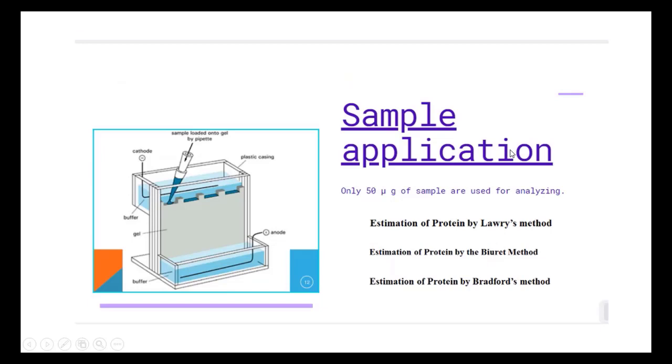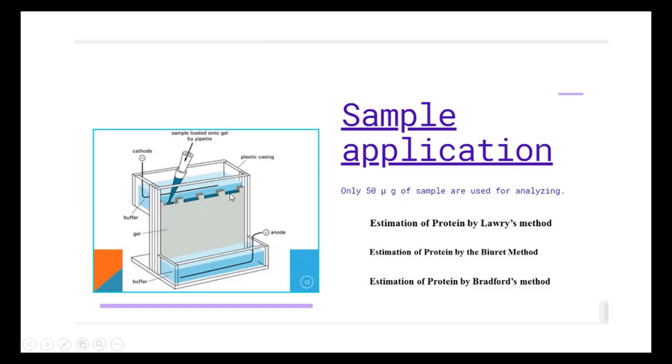Sample application. After the estimation of protein, the sample is mixed with SSB. For example, if you take 50 microliters of sample, 50 microliters of SSB is added, and it is kept in a boiling water bath for a minimum of 20 to 30 minutes for denaturation. After cooling, the sample is pipetted using a micropipette or aqua pipette. In each and every well you should add 50 micrograms of sample. That is why you estimate the protein present in the sample.